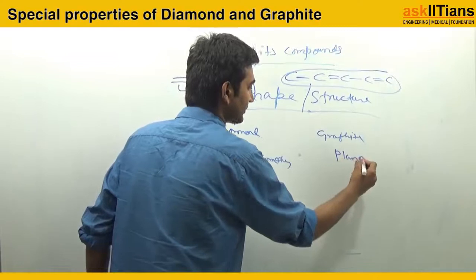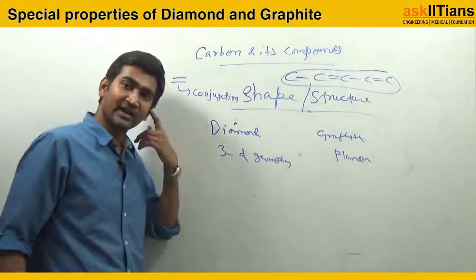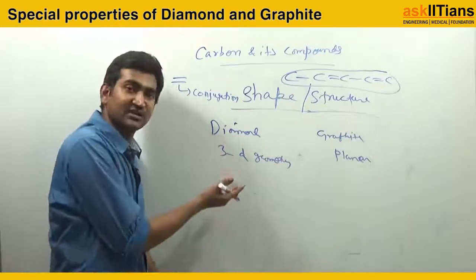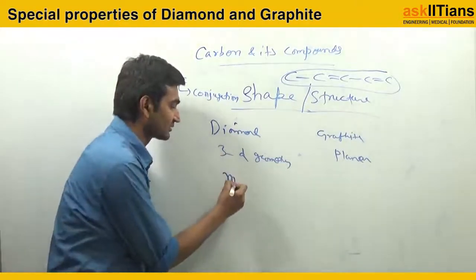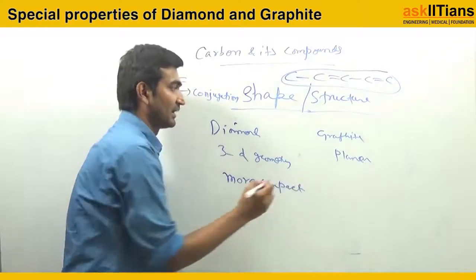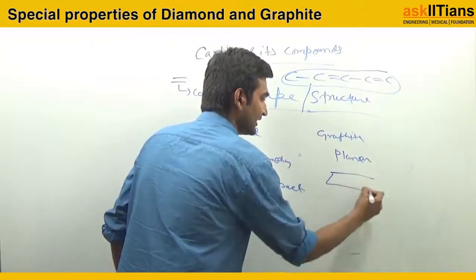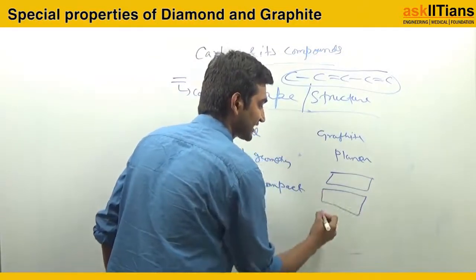Okay, 2-dimensional planar. Now what happens from 3-dimensional? This is a 3D structure, so this is more compact. But what will graphite be? It will be just like a sheet.